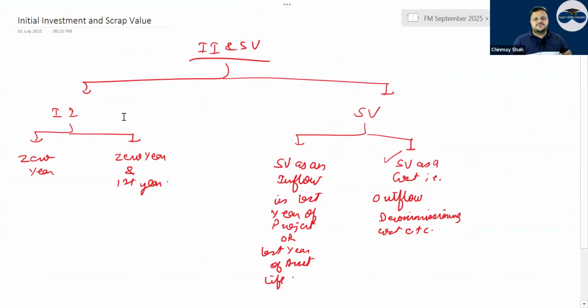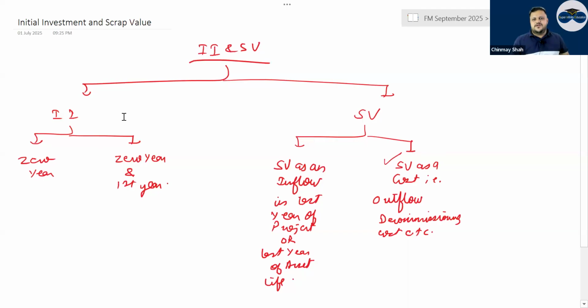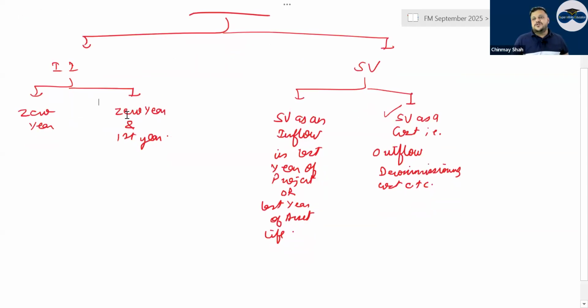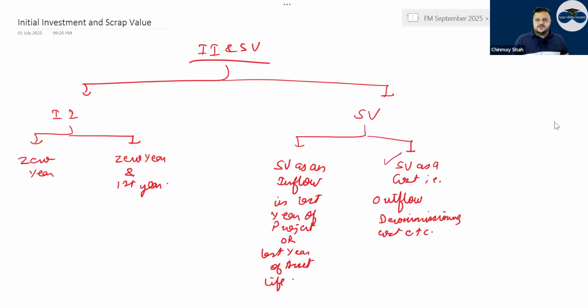At times, initial investment is given in 0 year or 0 year and first year both, right? Scrap value could be inflow. Generally, scrap value is inflow in the last year of the project, right? But at times I've seen it being also outflow, decommissioning cost or something like this, right?